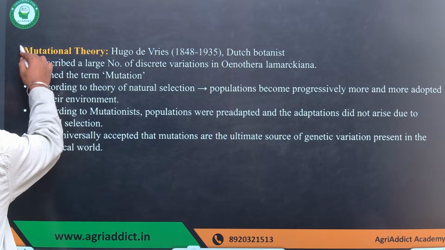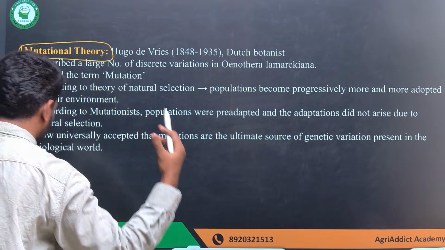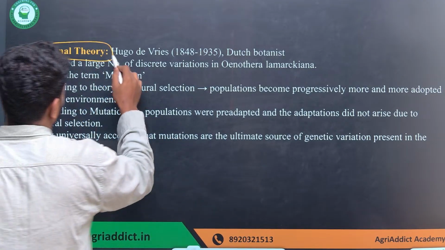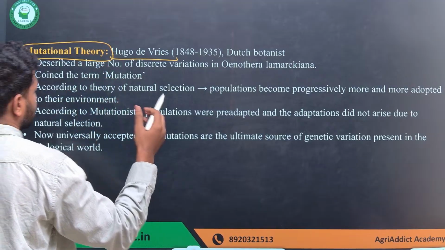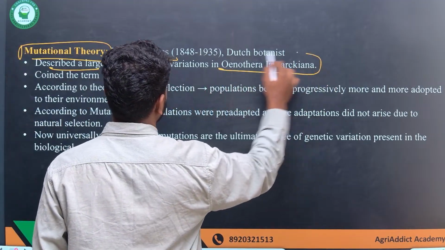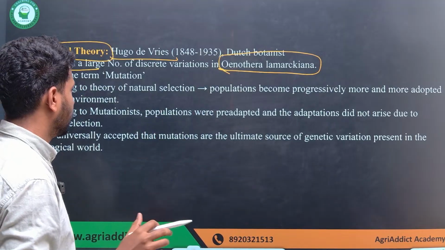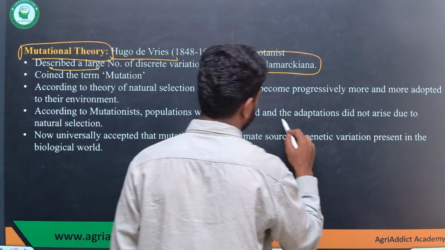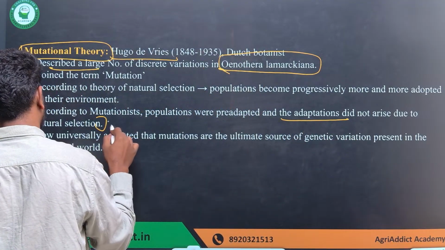Mutational theory. Next, we have another theory, mutational theory. This is regarding how the variations are created, and it was Hugo de Vries who coined the term and also came up with this, observing it in the Oenothera lamarckiana. According to the mutation theory, populations were pre-adapted, and adaptation did not arise because of natural selection. This is what it believes.